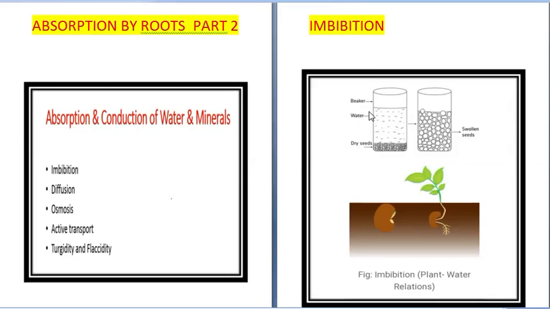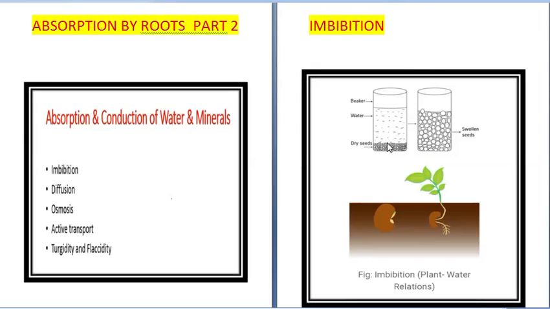Let's start with imbibition. What is imbibition? It is a phenomenon by which living or dead plant cells absorb water by surface attraction. When they come in contact with water, they simply absorb water. Such substances which have a strong affinity for water are called hydrophilic. In plants, cellulose and proteins are hydrophilic, so that is why they imbibe water or moisture, and when water gets filled in them, they swell up.